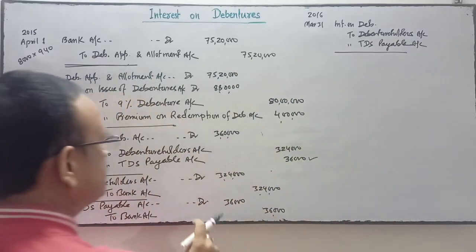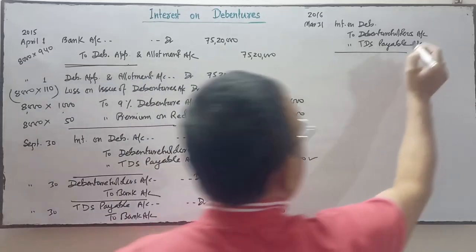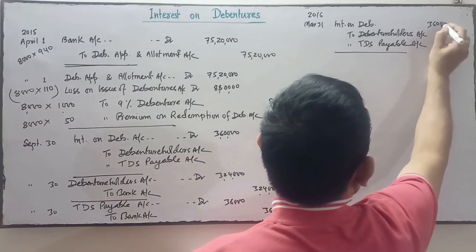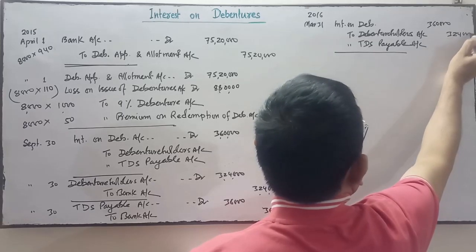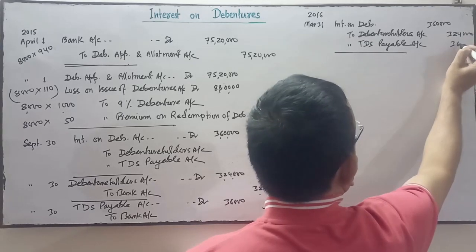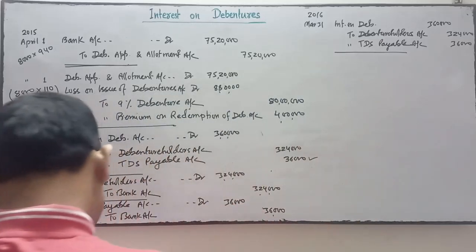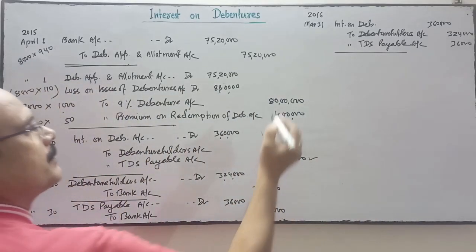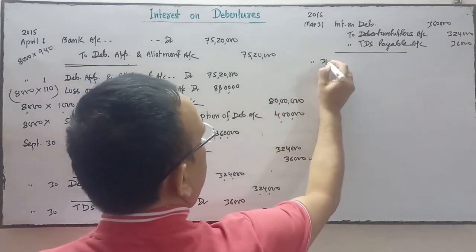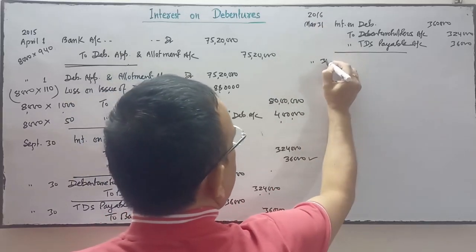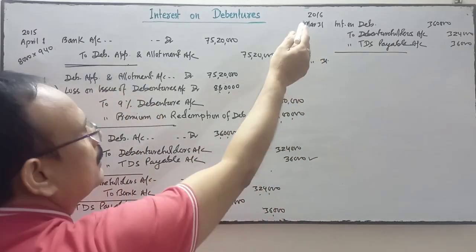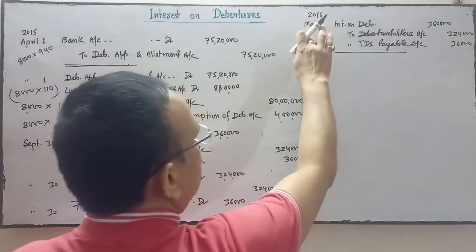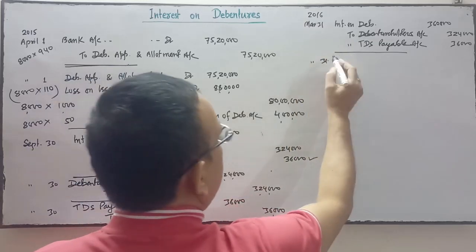So the amount will be same. This amount 3,60,000. This is 3,24,000 and this will be 36,000. The amount will be same, only the date is changed. This entry we have done on 30th September 2015, and this entry we are going to do on 2016, end of the financial year, on March 31st.